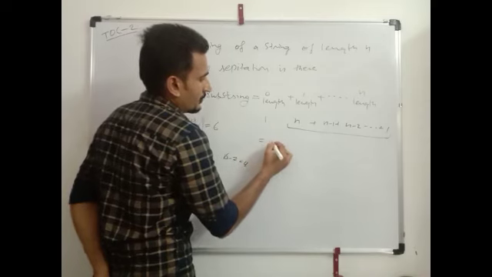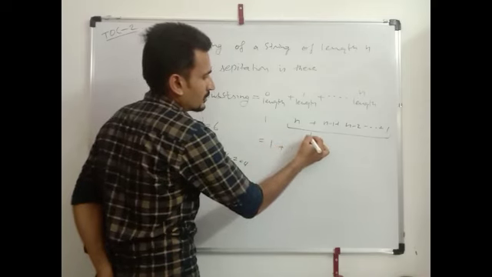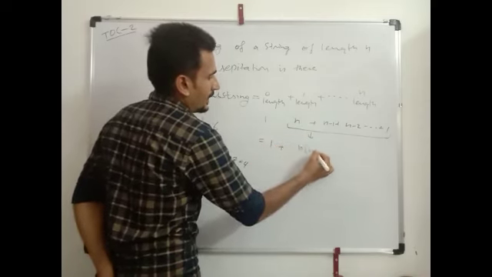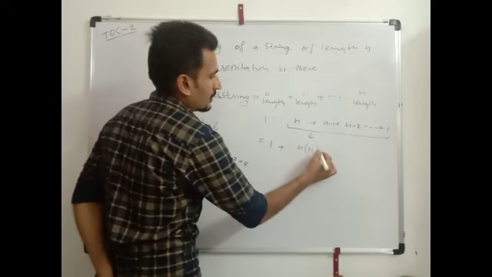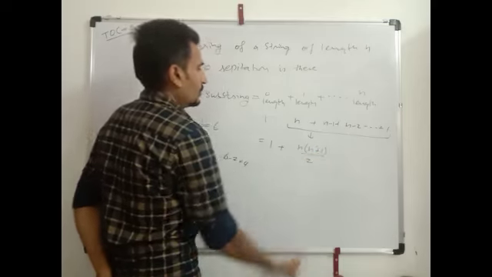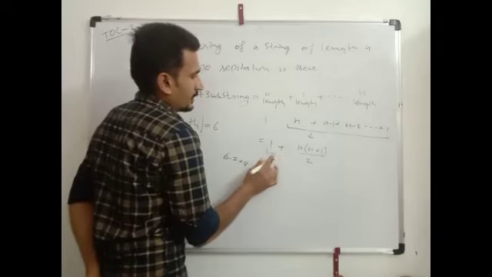So we can see this is an AP, and we can derive a formula: 1 plus n(n plus 1) by 2. It contains the null string.